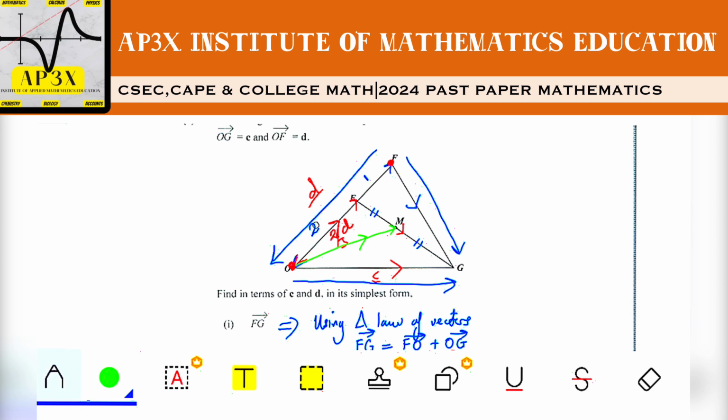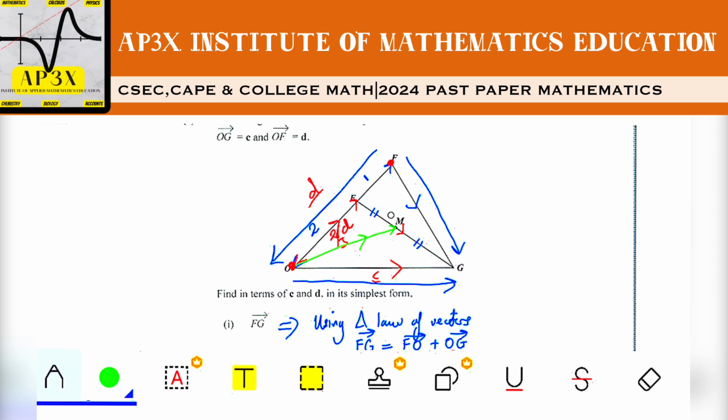Why 2/3? The ratio is 2-to-1. So when I add 2 plus 1, this whole entire line OF has been split into 3 parts. Because the ratio is 2-to-1, OE is going to be 2 out of the 3 parts here. We are going in the same direction of the vector, so O to E is going to be positive 2/3 D.